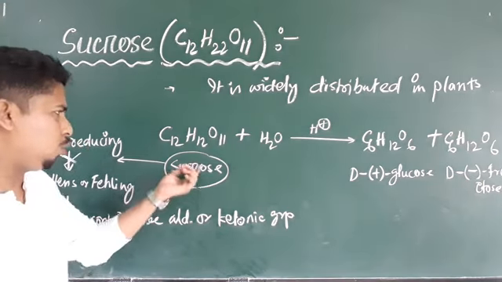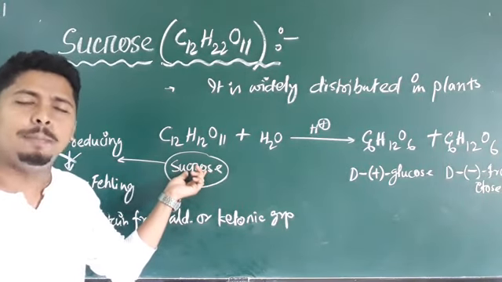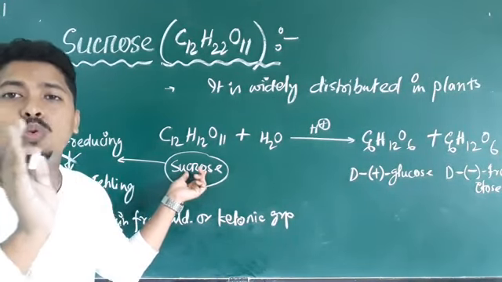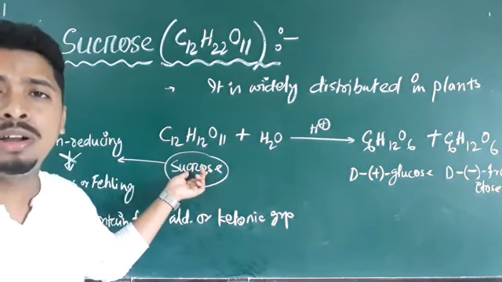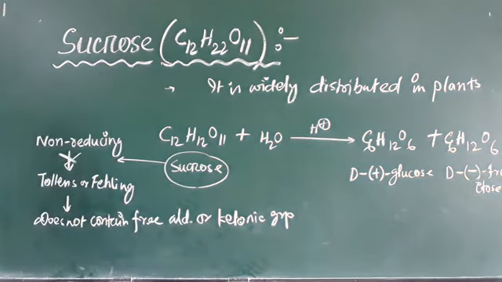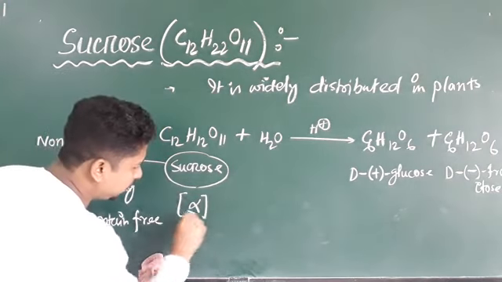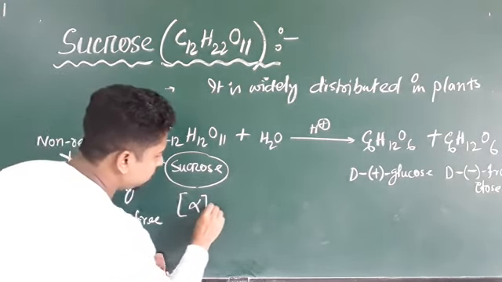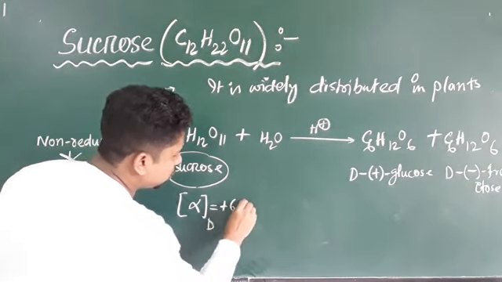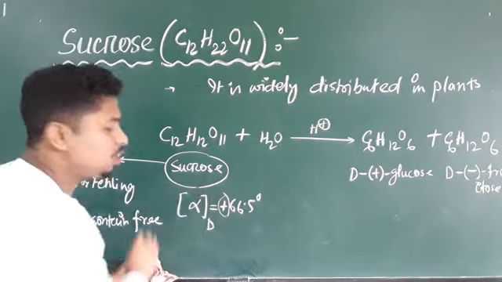Now see, these sucrose molecules are dextrorotatory. This means the sucrose molecule can rotate plane polarized light towards the right direction, towards the clockwise direction. That's why they are dextrorotatory. Their specific rotation is plus 66.5 degrees. This plus sign indicates that it is dextrorotatory in nature.